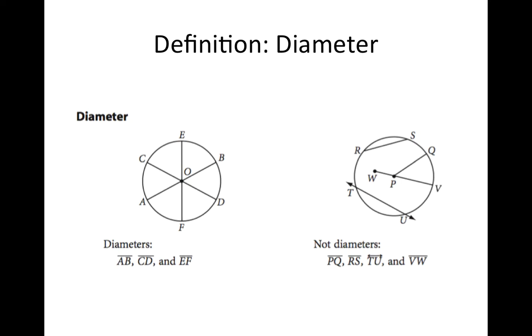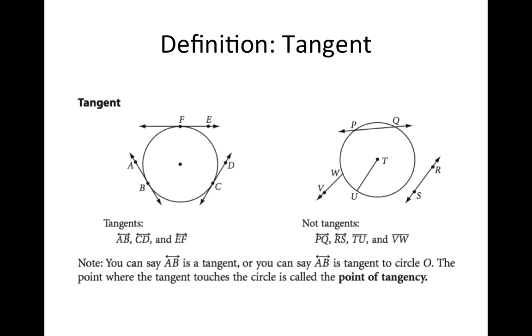So now in the second row of your chart, you're going to define it in words and you're going to draw a picture example. Any of the examples will do. Okay, continuing on. In the third row of your chart, we're going to put the word tangent.